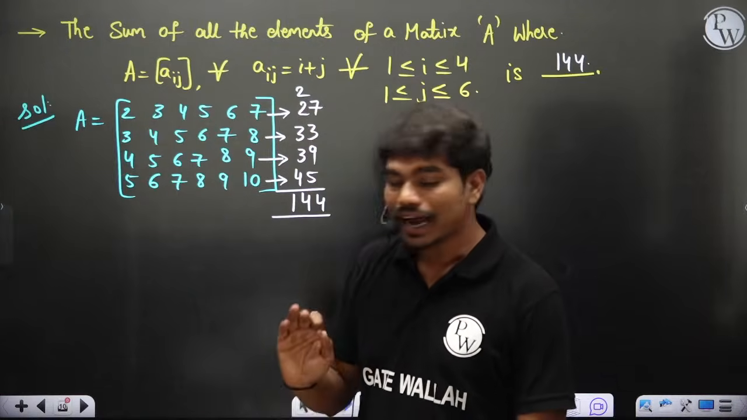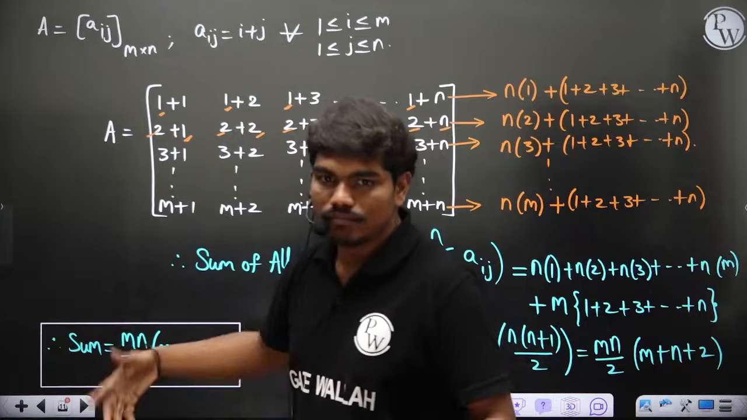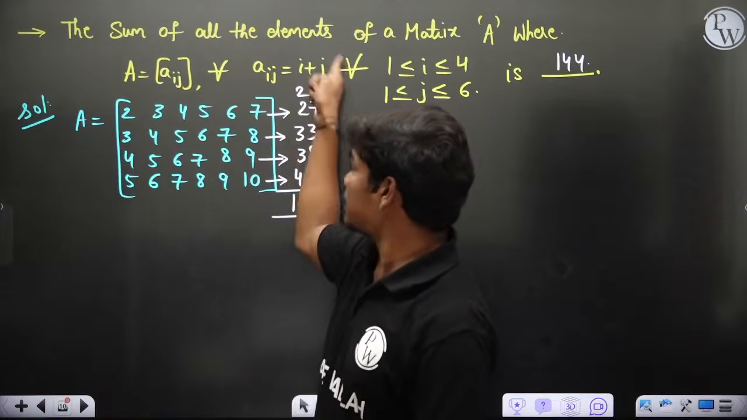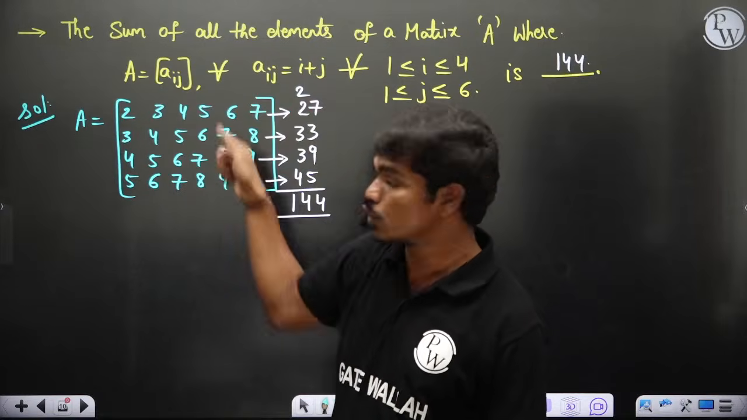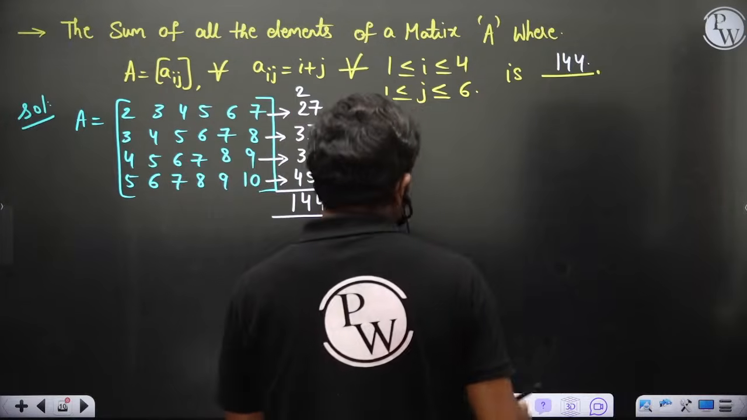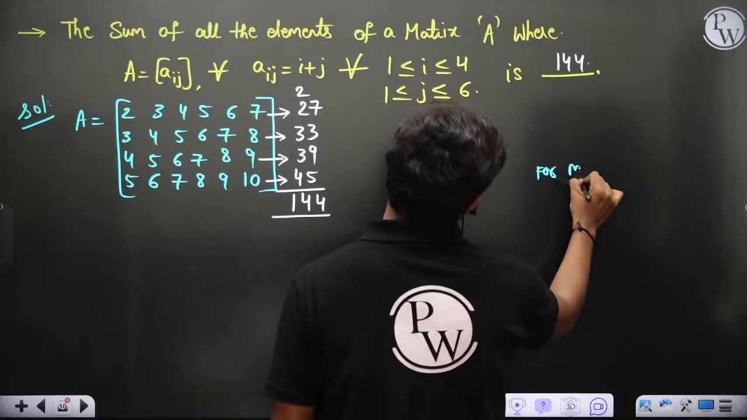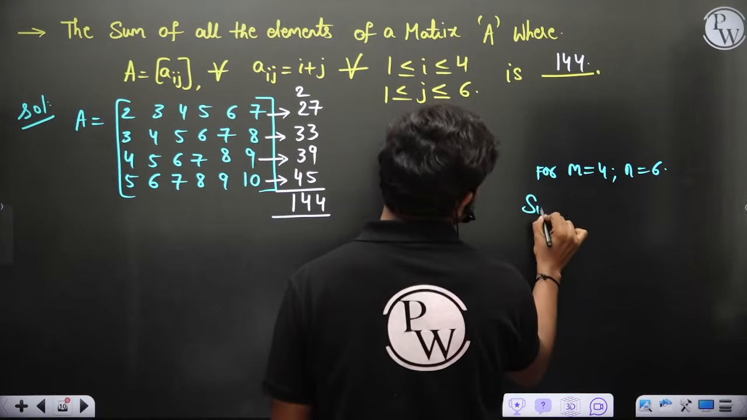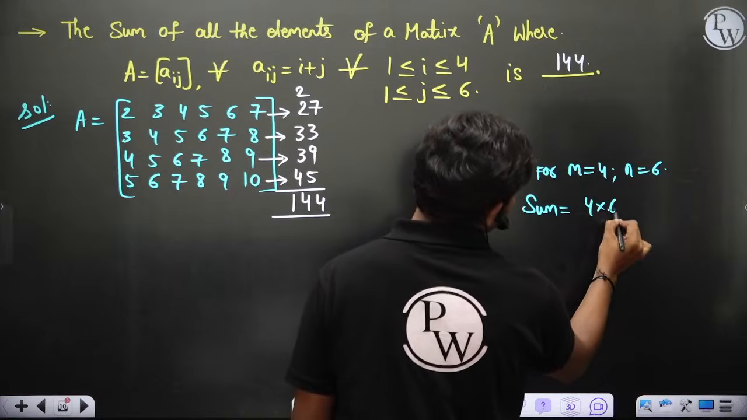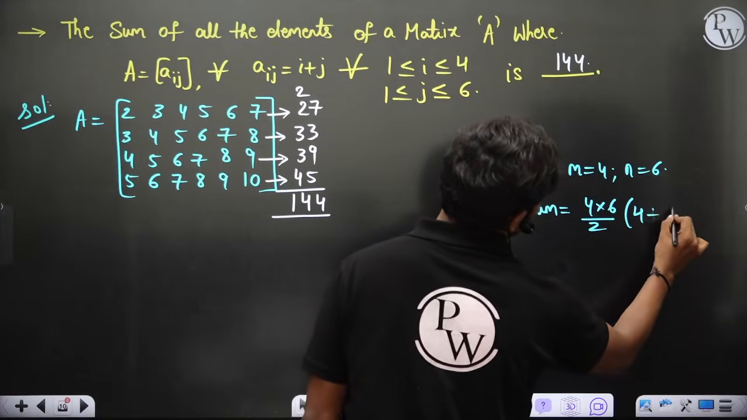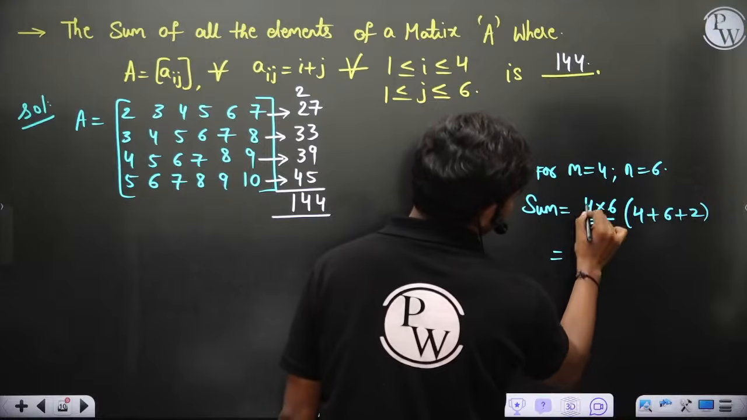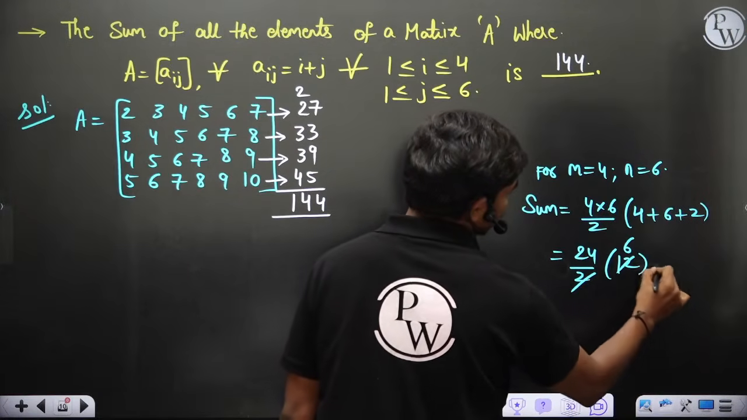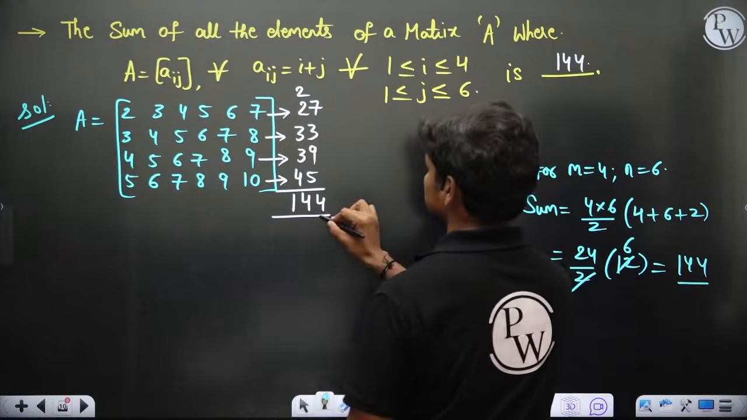Look, we have derived a formula for the general matrix. So let's examine, since this element is i plus j and this element is also i plus j, the formula we have derived should hold for this. Now let's see, for m equal to 4, n equal to 6, because it's a 4 by 6 matrix, the sum should be equal to mn by 2 into m plus n plus 2. So 4 times 6 is 24 by 2 into 12, so 12 times 12 is 144, which is this.